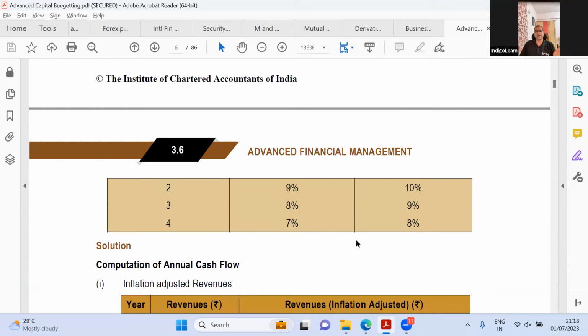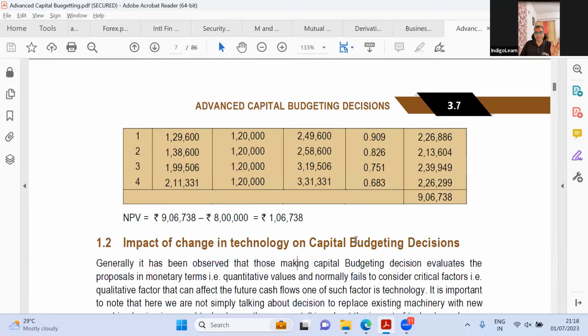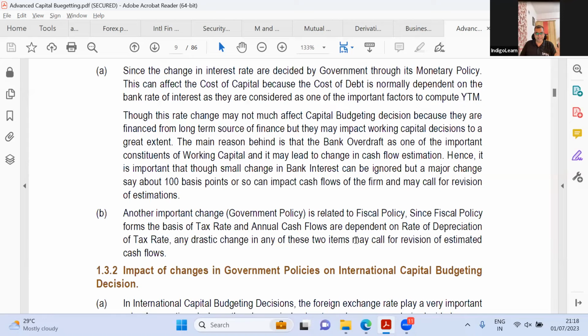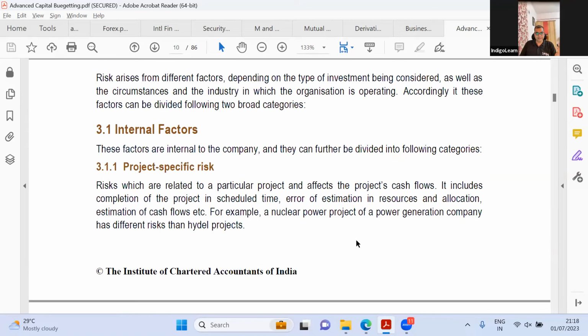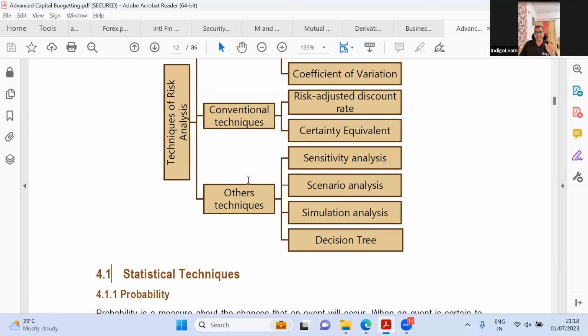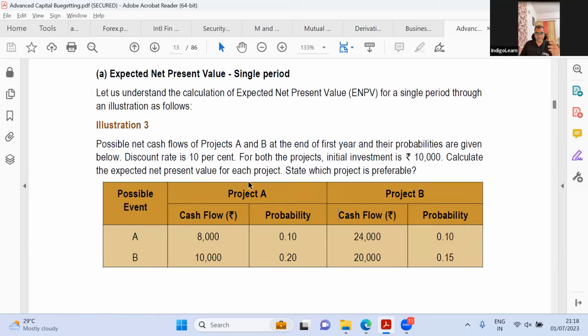See, you also should remember that in the old syllabus, they have merged, in the new syllabus, they have merged in intermediate FM plus SM, right? So, which is why probably they may have, I don't know. We'll have to go through that particular thing in detail. If they've made any changes to the FM syllabus, we will come to that later. But I think some parts of the FM syllabus have been moved here, government policies, then in fact, dealing with risk. How do you manage risk? This looks like a lot of theory, risk. See, this was to quite an extent there in the old syllabus, CA intermediate, financial management chapter, where they were using probability and so on and so forth, expected net present value.